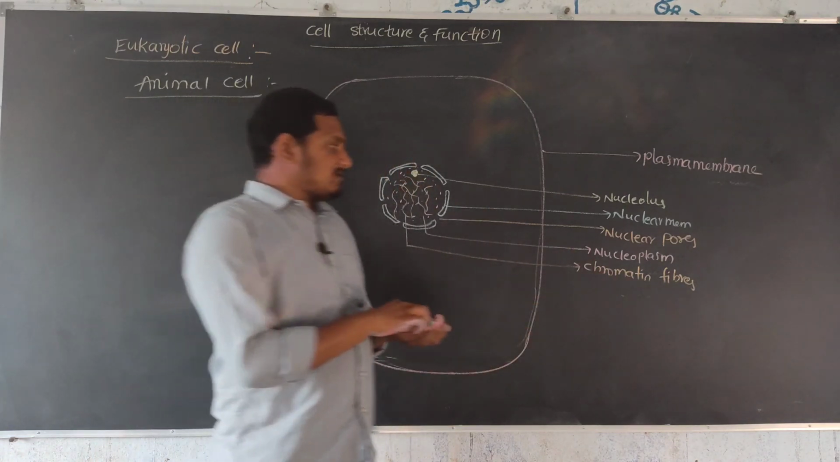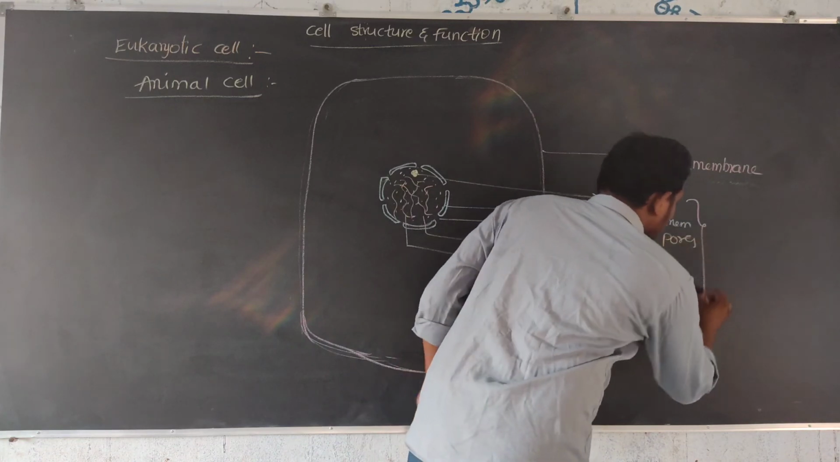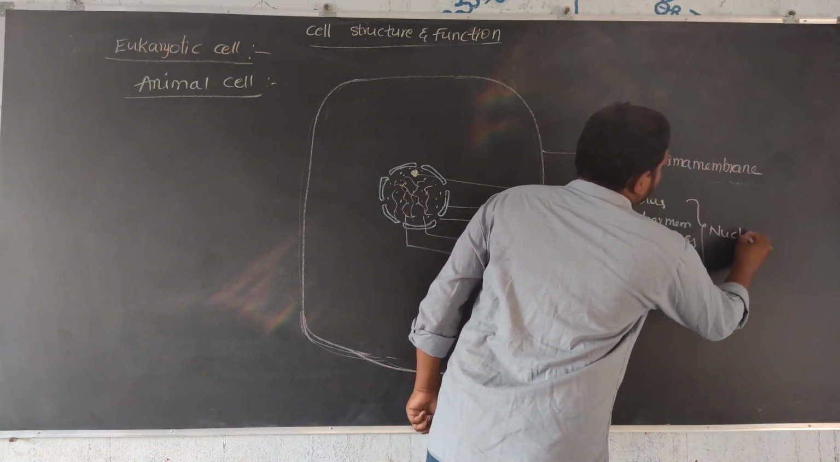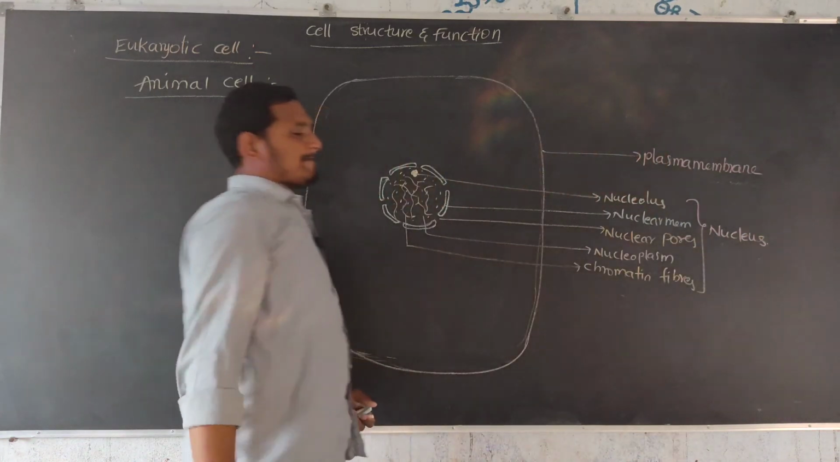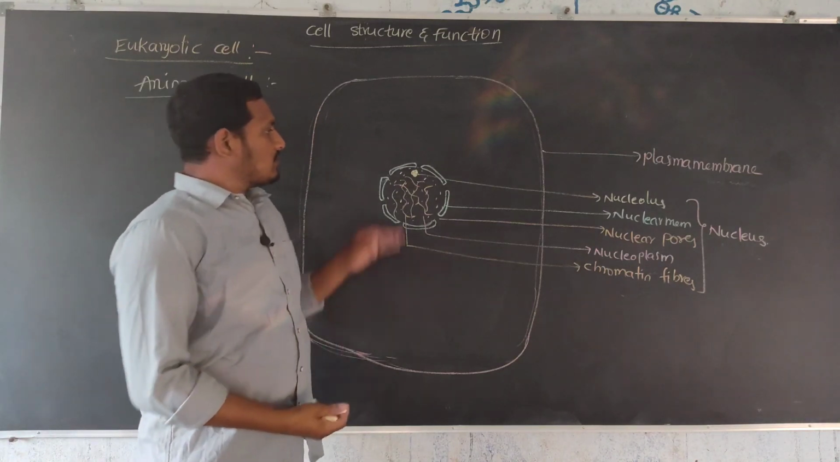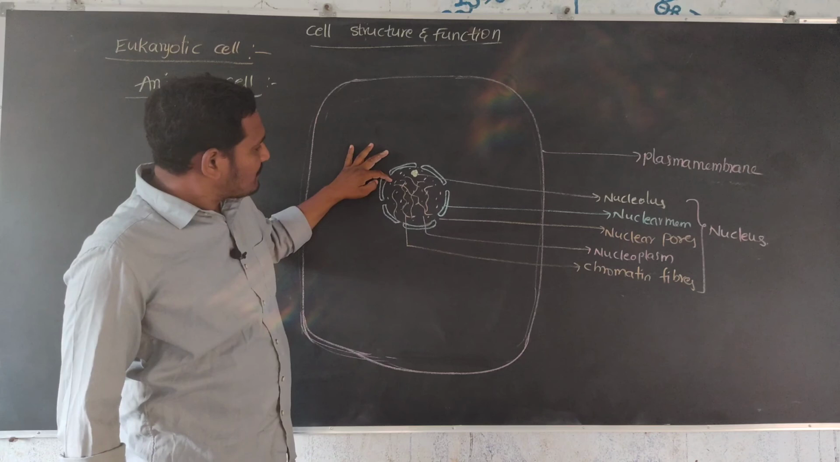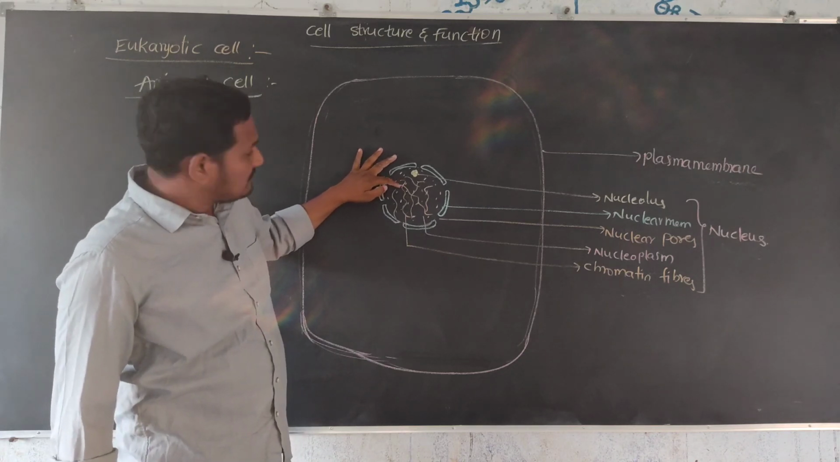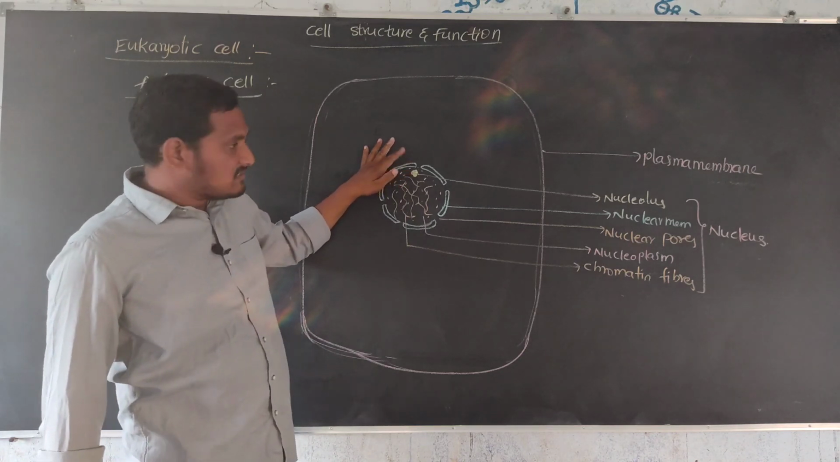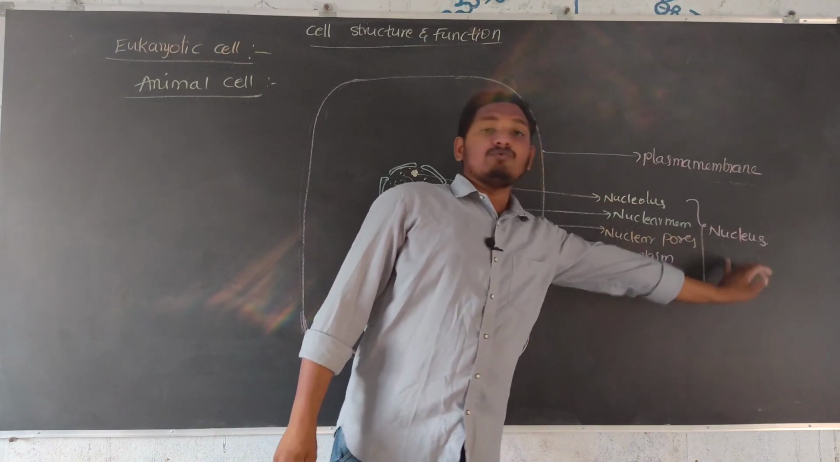This entire structure is called the nucleus. One thing is the nuclear membrane, then the nucleoplasm, chromatin fibers, and the nucleolus. This total, complete structure is called the nucleus.